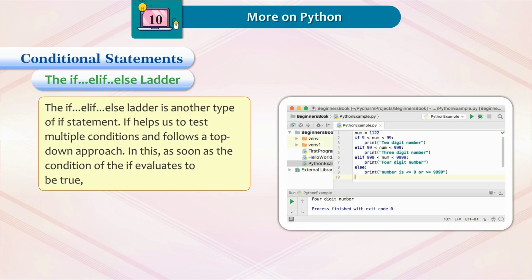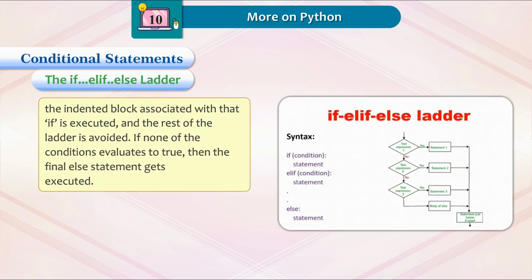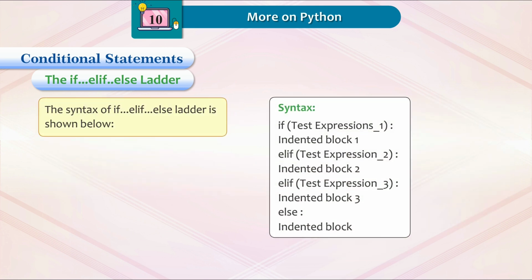The if-else ladder. The if-else ladder is another type of if statement. It helps us to test multiple conditions and follows a top-down approach. In this, as soon as the condition of an if evaluates to true, the indented block associated with that if is executed and the rest of the ladder is avoided. If none of the conditions evaluate to true, then the final else statement gets executed. The syntax of the if-else ladder is shown below.